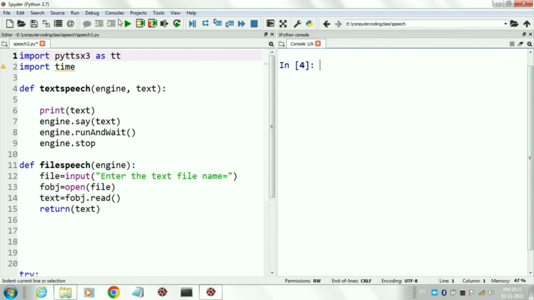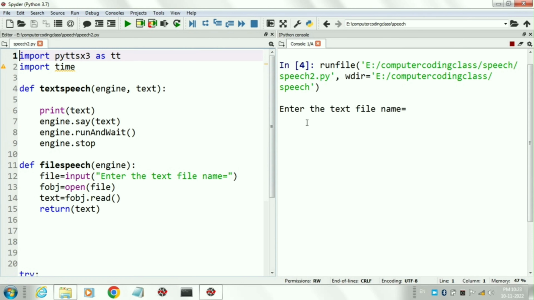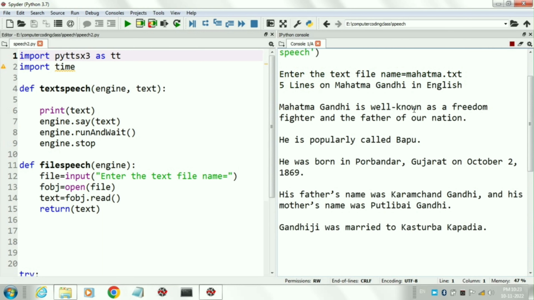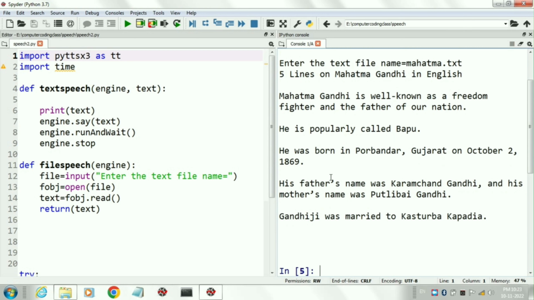Now run the program. In the run it is asking for the text file. Here I am inserting the text file mahatma.txt. Popularly called Bapu. He was born in Porbandar, Gujarat on October 2nd, 1869. His father's name. The program first shows the data and then starts narration.